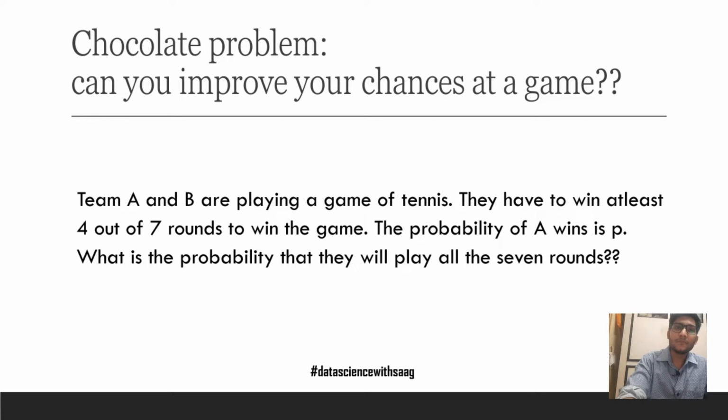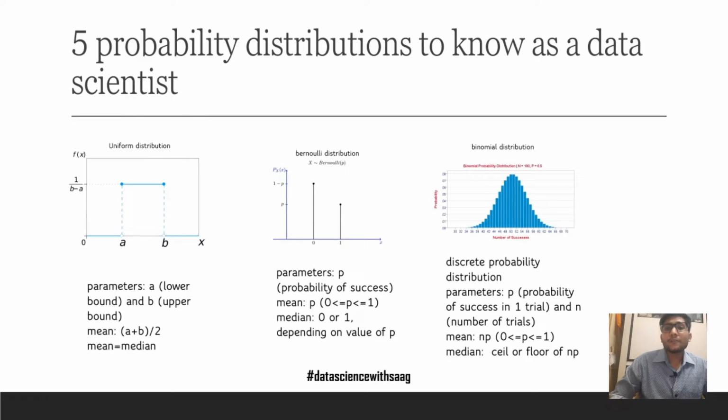So, let us proceed further. What are the 5 probability distributions to know as a data scientist? Uniform distribution, Bernoulli distribution, binomial distribution, normal distribution, and Poisson distribution.